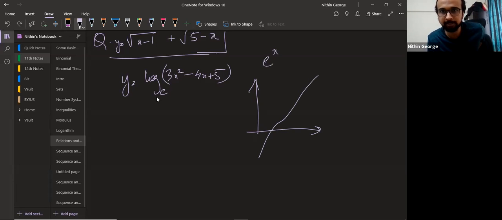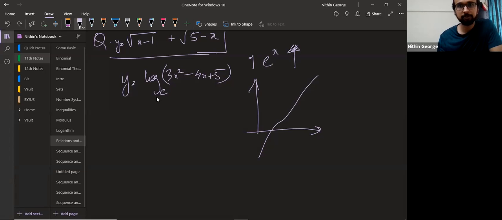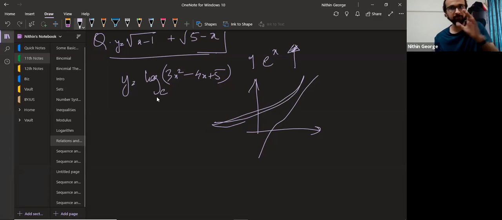Like you have e power x as a function given to you. How do you find if y equal to e power x is an increasing function always? You know the e power x graph is like this. By looking at the graph, you know that it is always increasing. It's never decreasing. Whenever you go in the positive x direction, it always goes upwards. Any doubts here for the context y equal to e power x? I'll assume there are no doubts.